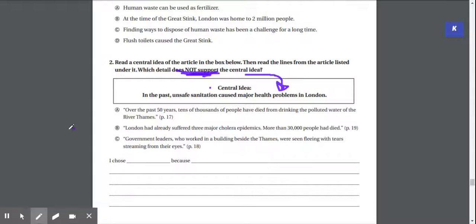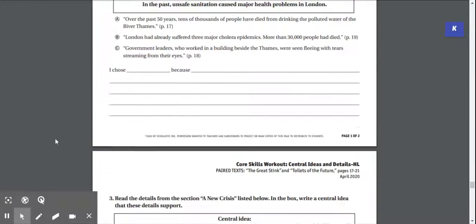And then you would write your answer on the line below. Does not support. Remember, be careful with this. And then you would write your answer below.